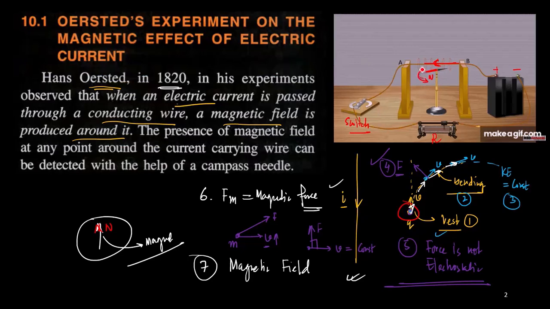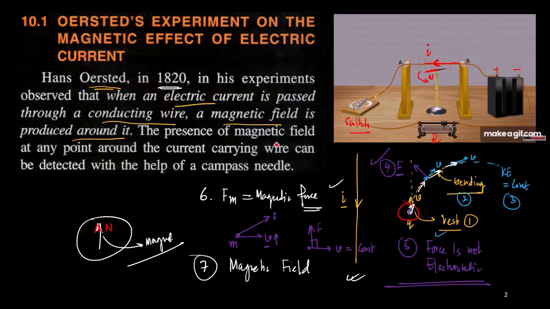Why does this deflection take place? Because, as we know, this is a current carrying wire, let us say I amount of current is being supplied. Now this I amount of current is going to produce some kind of magnetic field, and that magnetic field creates some kind of force which is known as the magnetic force, and because of that magnetic force, the north pole has been deflected.